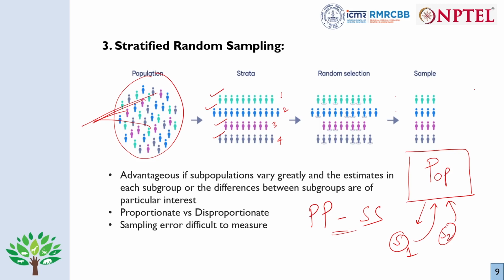Now that can be measured in simple random sampling or in systematic random sampling. Why? Because there you have the whole population, and from that you are taking the sample. But it's difficult to measure in stratified random sampling and also in the next type, cluster sampling. Why? Because we have divided the population into strata here, so it's very difficult to estimate the sampling error.